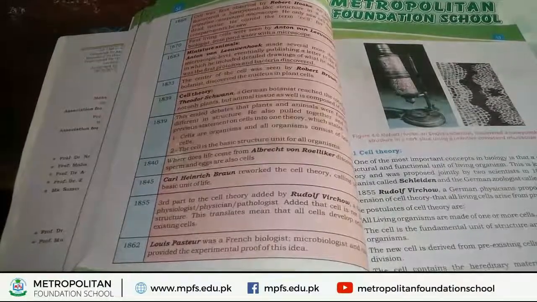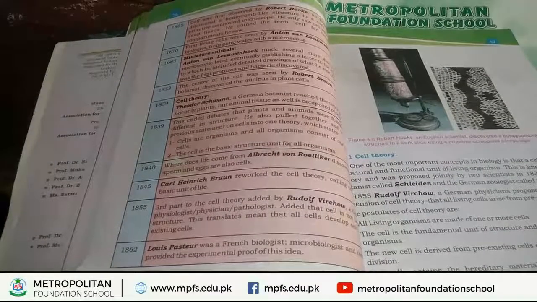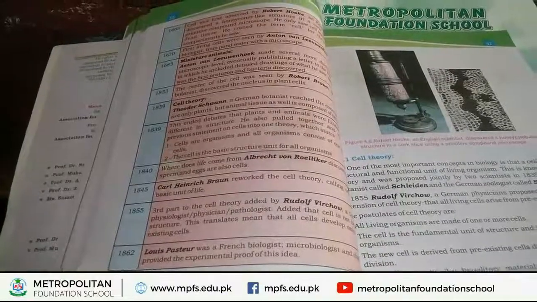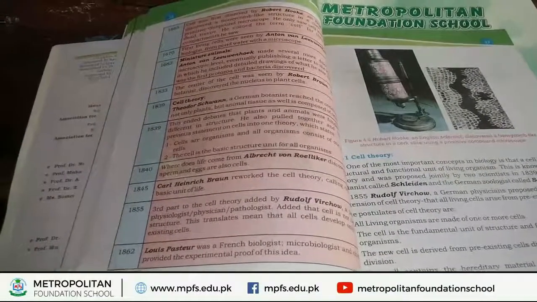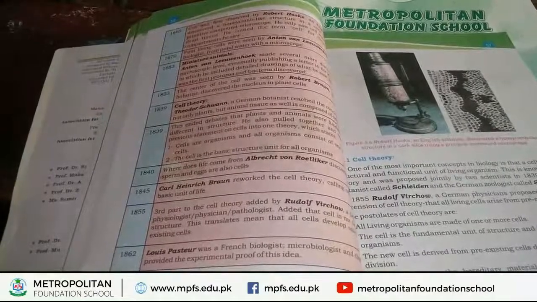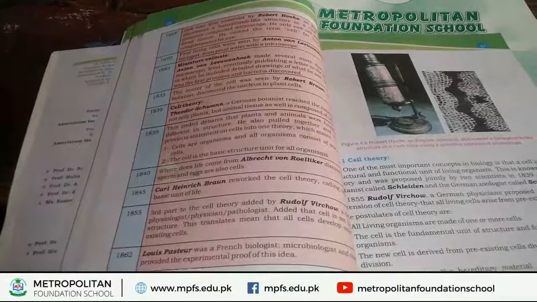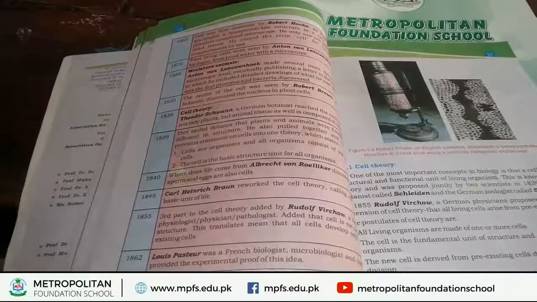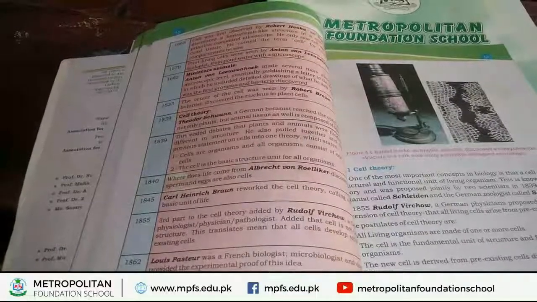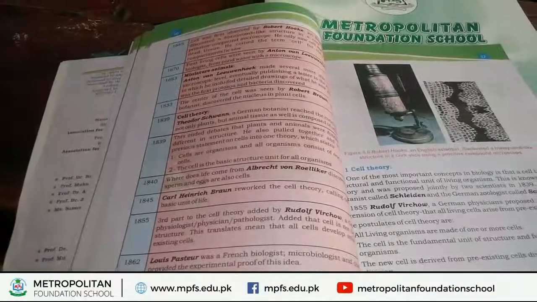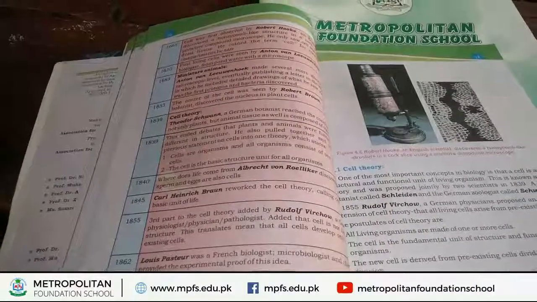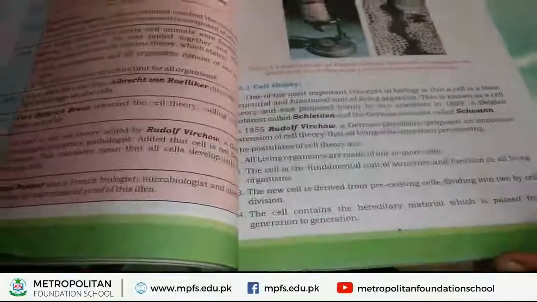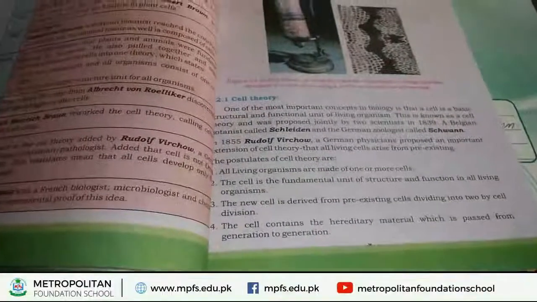He performed an experiment to prove the idea which is given by Rudolf Virchow. Rudolf Virchow explained that all cells develop only from pre-existing cells. This idea is proved by experiment by Louis Pasteur. Okay students, in this way, the second topic of chapter number 4, cell and tissues, is completed. And we start the third topic of this chapter, that is called cell theory. It is the most important topic.